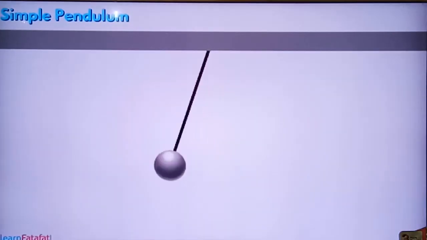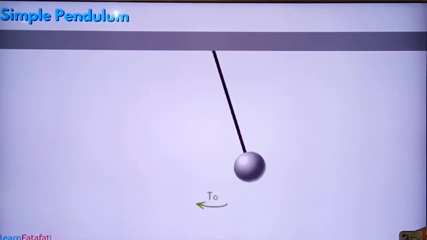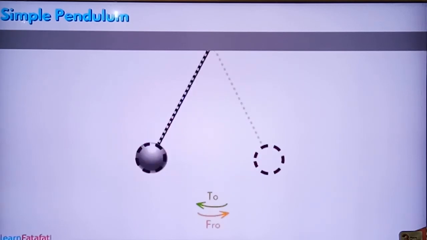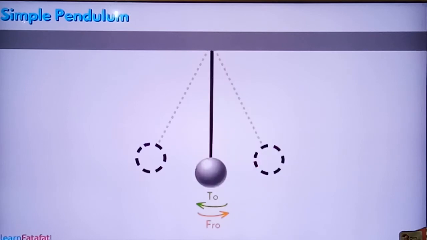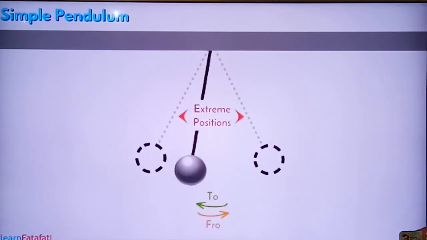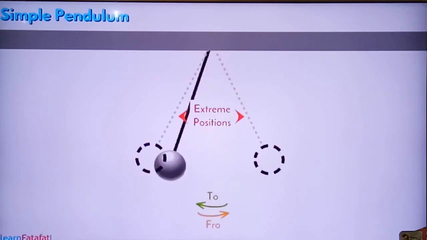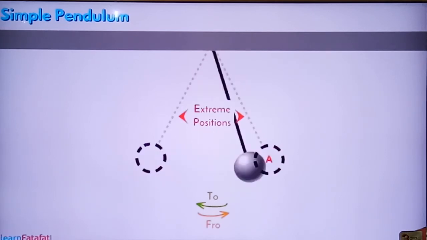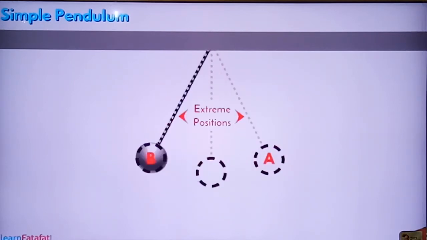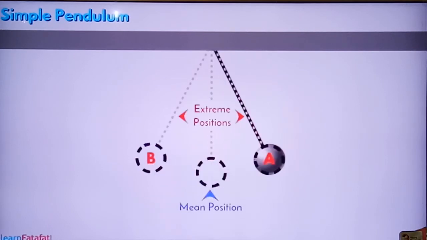When you drag and leave the bob, it will start to and fro motion. Here you can see the to and fro motion. It reaches its extreme positions, say A and B, and its former position O is called the mean position.